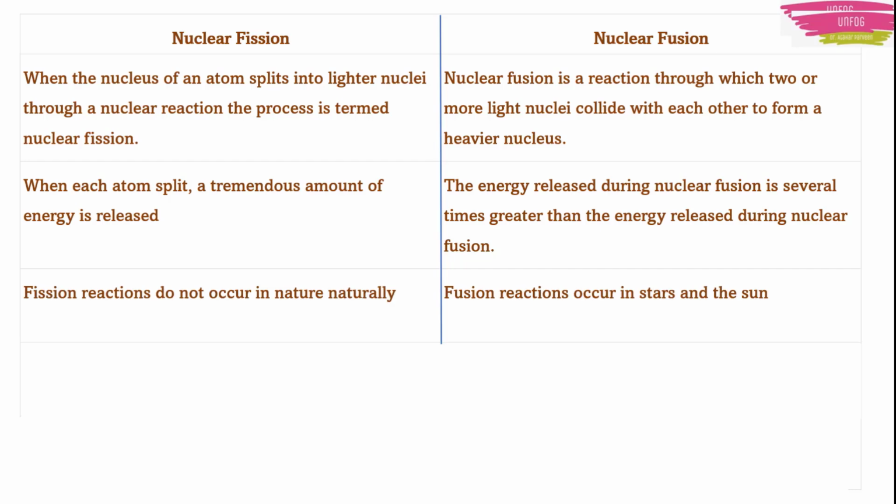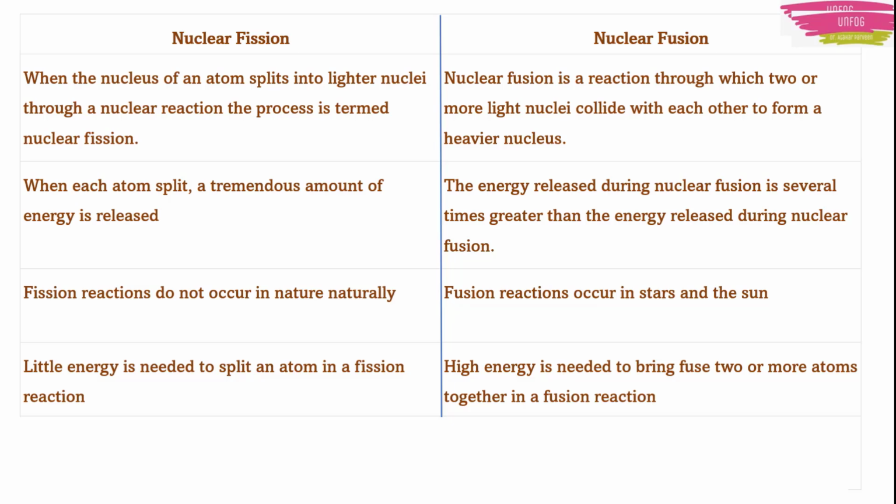Another difference is that the fission reaction will not occur naturally. You are only hitting a neutron onto the nucleus of uranium, so they are artificial reactions. You make them in a nuclear power plant. But fusion reactions can occur naturally. In stars and the sun, only fusion reactions occur. So an MCQ can be asked: which type of reaction occurs in the sun, fission or fusion? You should know that it is fusion, not fission. It is a very, very important question, friends. You can note it down.